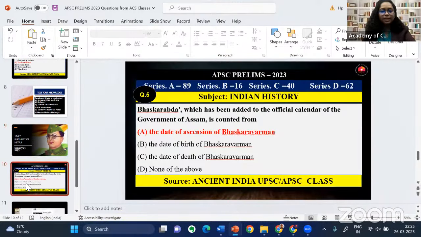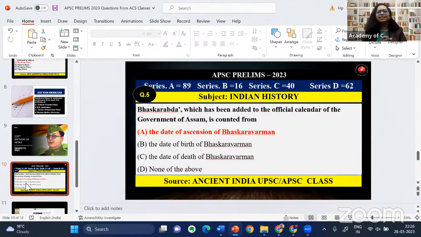Now coming into the next question, Bhaskarabda, which has been added to the official calendar of the government of Assam, it is counted from. It's not a question from Indian history or Indian ancient history. But still, Bhaskarabda, it was in current affairs in the last year. So he was a contemporary of Harshavardhana, which we are studying in the chapter post-Gupta period in Indian ancient history.